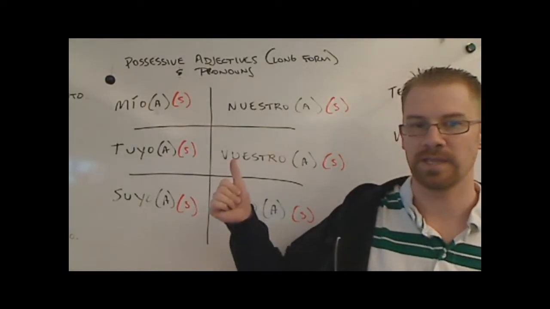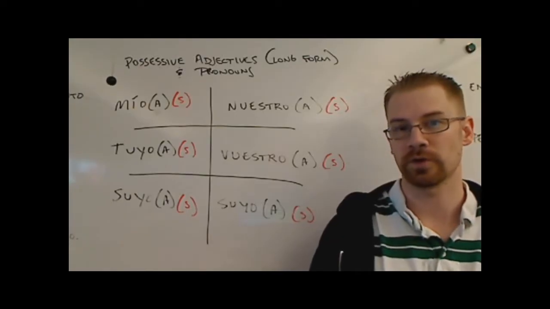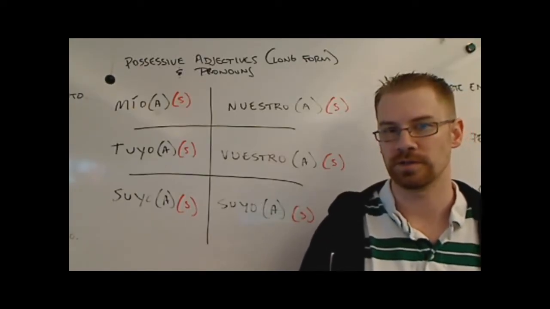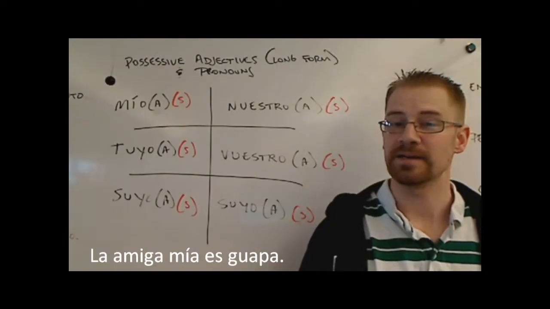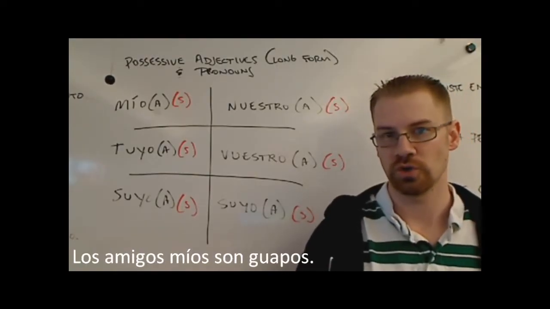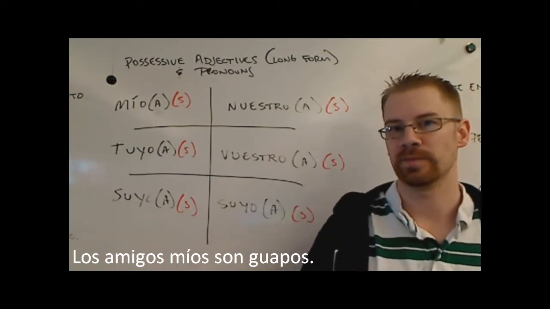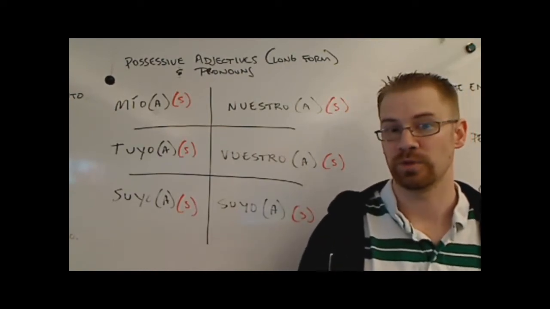You'll notice that there's an A next to the mío and an S as well, because you can make it feminine or plural. So if it's a girl friend and she's good looking, you could say la amiga mía es guapa. Or if there are multiple friends, los amigos míos son guapos. So again, with the whole adjective agreement, making it plural, make sure everything matches up really well.